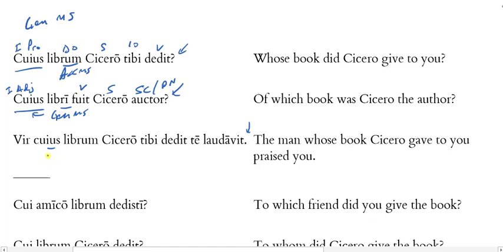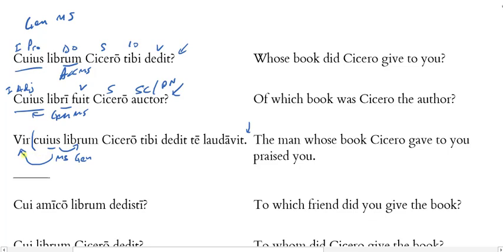My question then is, does it match the possible antecedent or head in gender and number? Well, we've mentioned that this is genitive masculine singular, right? So masculine singular matches vir. But it's genitive, not because vir is genitive. Relative pronouns don't have to match the case of their head. It's genitive because it's in a genitive relationship with librum. It's the book of whom, right?